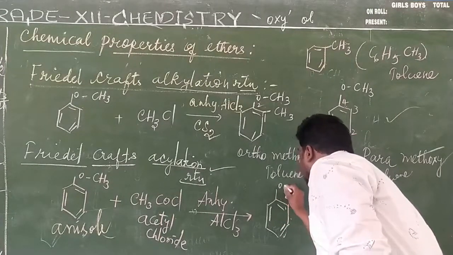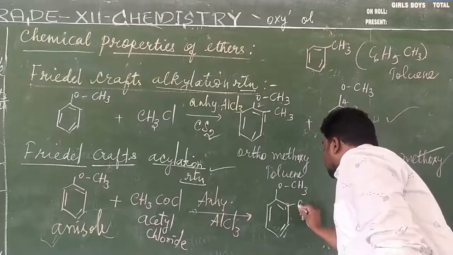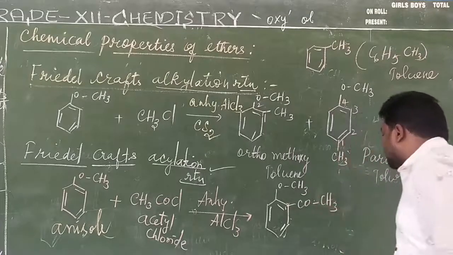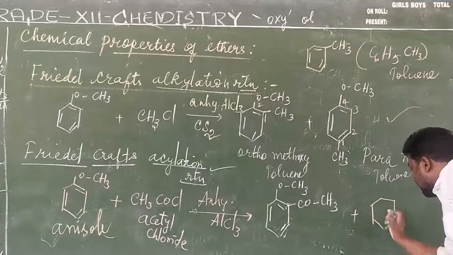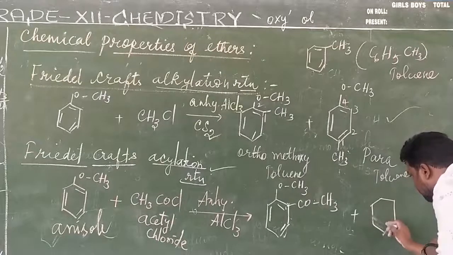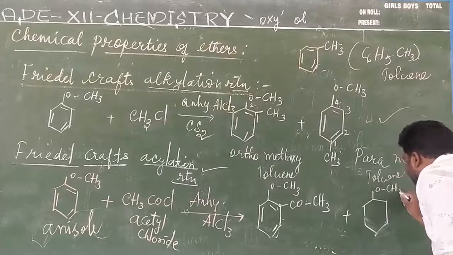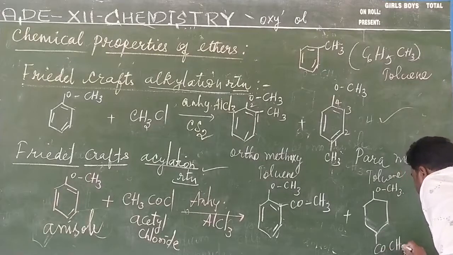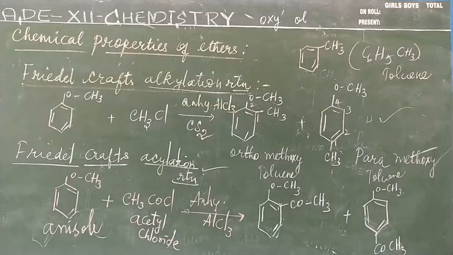Same, you add anisole, methoxy group, with CO bond CH3, plus the same bond CH3, and this is called COCH3. So what is the name of this compound?